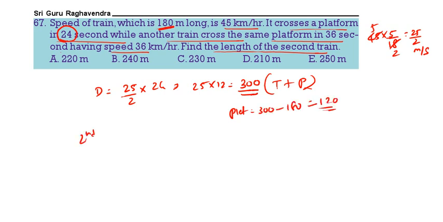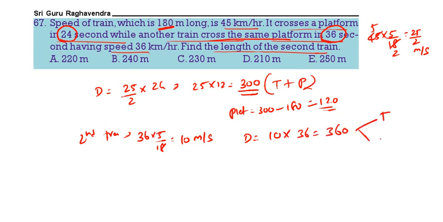Now the second train. The second train crosses the same platform in 36 seconds, having a speed of 36 km per hour. Second train speed is 36 into 5 by 18, that is 10 meters per second, and distance is 10 into 36 seconds, that is 360. In this there is train length and platform length. Platform length is 120, therefore train length is 240. The length of the second train is 240 meters. Next question.